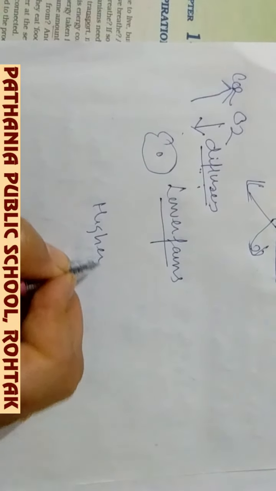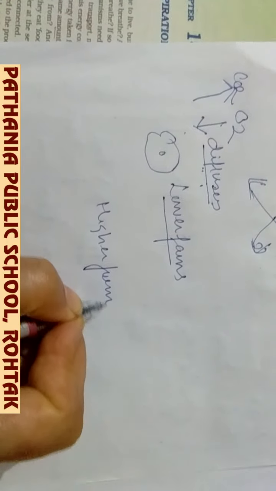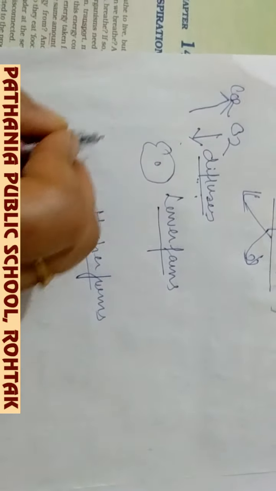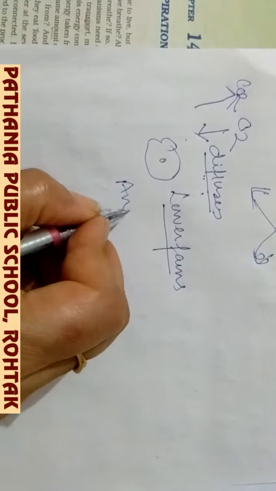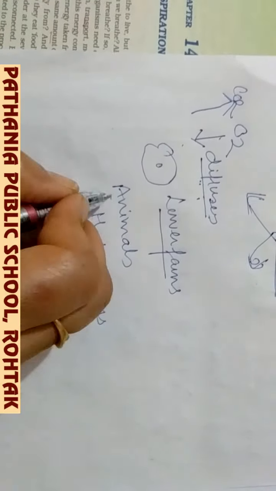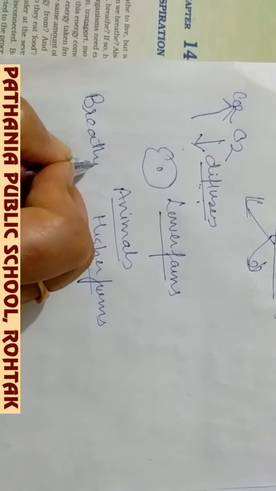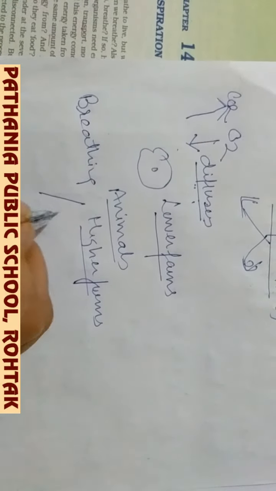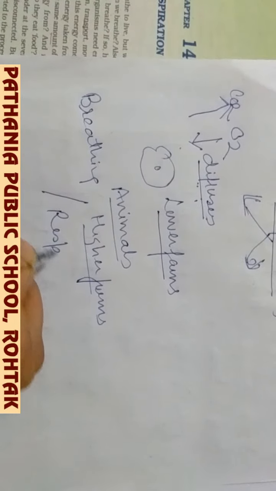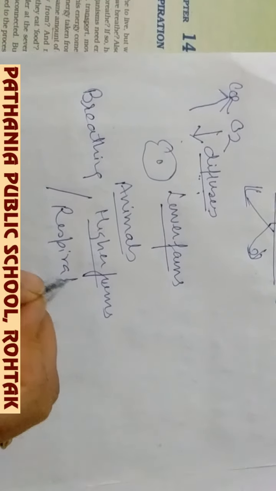if we talk about animals, then there is a breathing apparatus. So what is the difference between breathing and respiration? Breathing is actually a physical process of taking in oxygen and exhaling carbon dioxide.